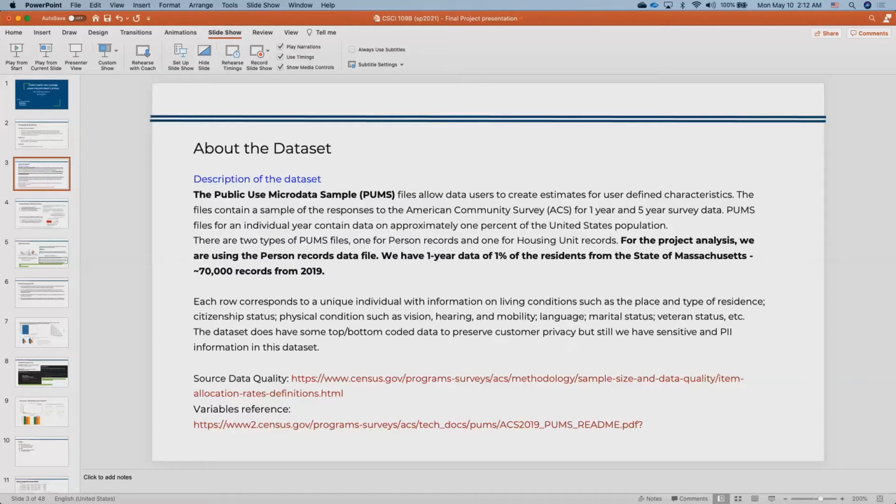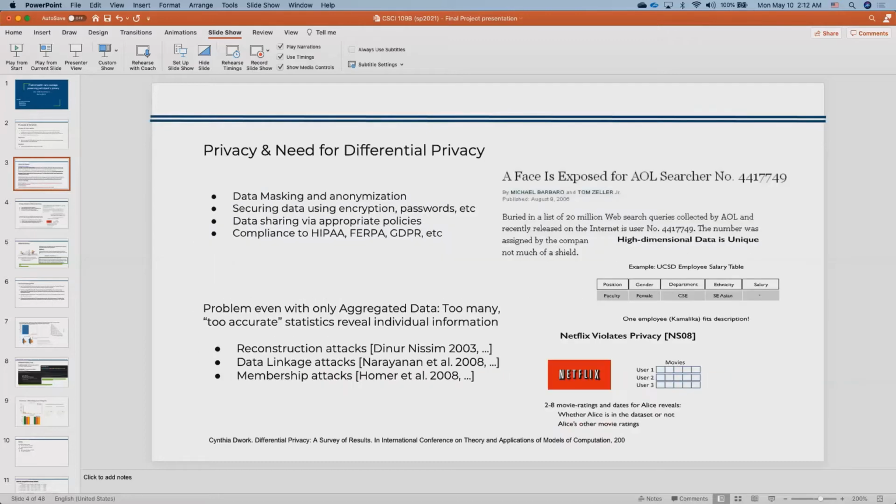Each row captures living conditions, citizenship status, etc. of a unique individual. Privacy relates to masking and anonymizing data or securing it from unauthorized individuals. Differential privacy is the gold standard definition of privacy. It's a formal mathematical framework to guarantee privacy when analyzing or releasing statistical data.